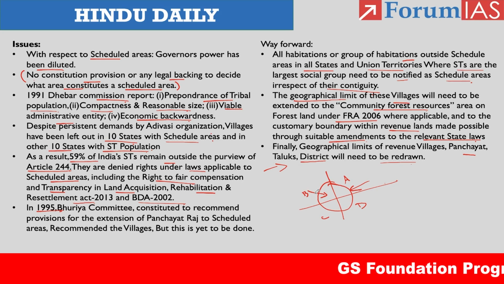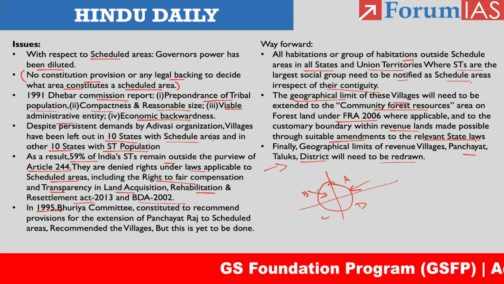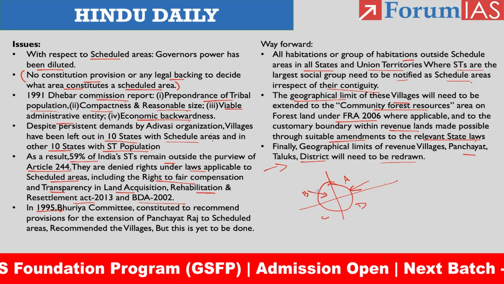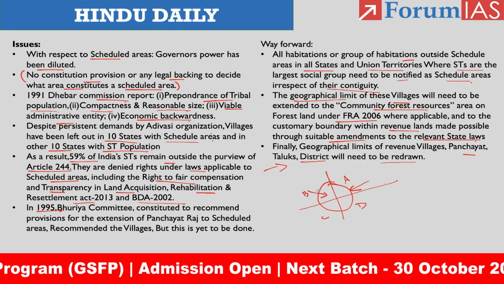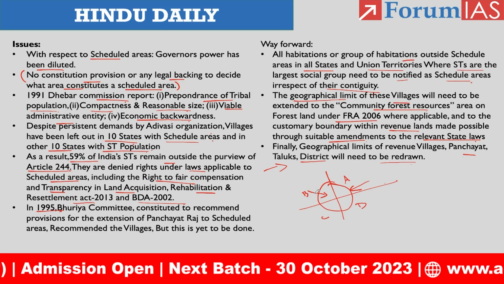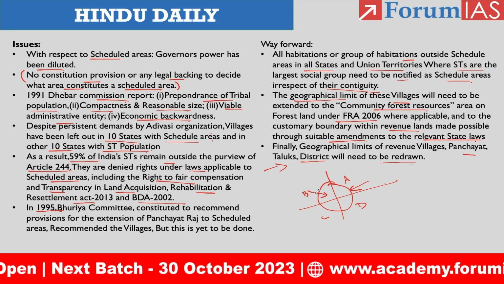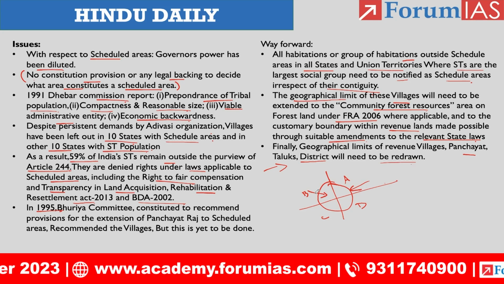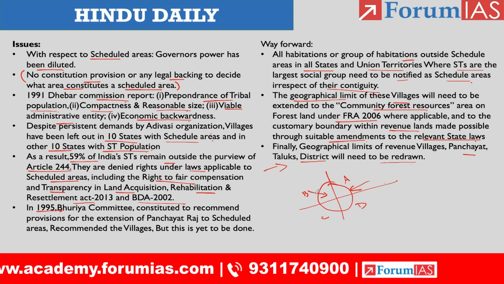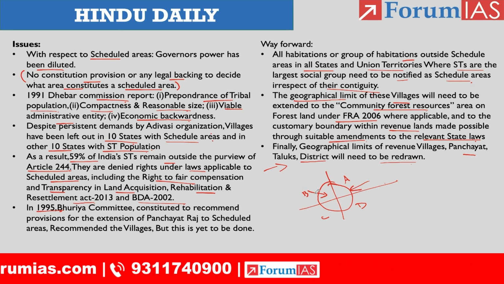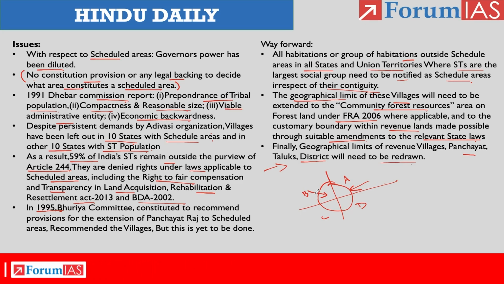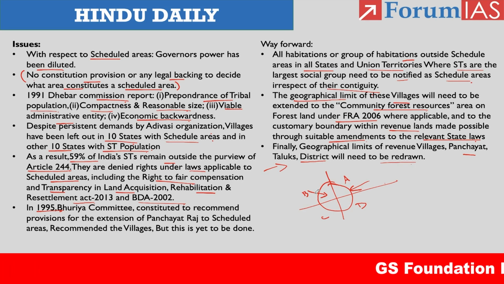So with respect to the article, in the first half, we had discussed about the static and in the second half, we had discussed about the issues and the way forward mechanisms. With respect to the issues, we had discussed that the governor's powers have been diluted and we don't have any constitutional provisions to decide the criteria applicable to the scheduled regions, and we had discussed about the Bhuria Commission report, right? Then we also discussed about the Adivasi organizations' demands and why 60% of the tribal population is outside the purview of Article 244, right? Then we discussed about the way forward. So this is the content they have provided in the article.